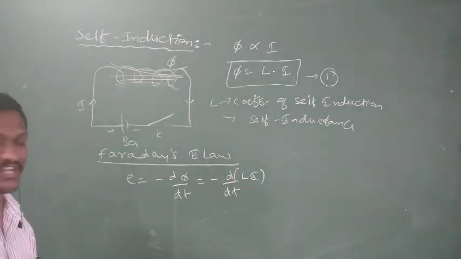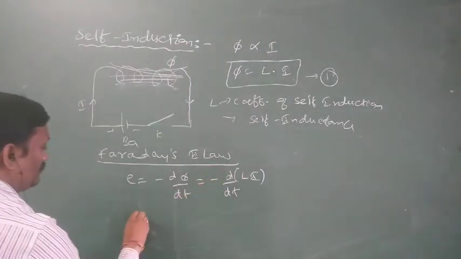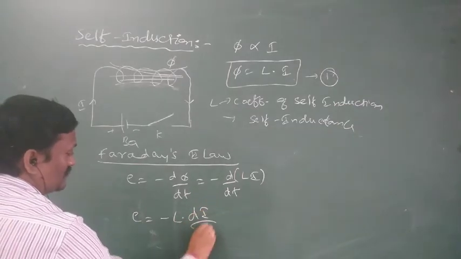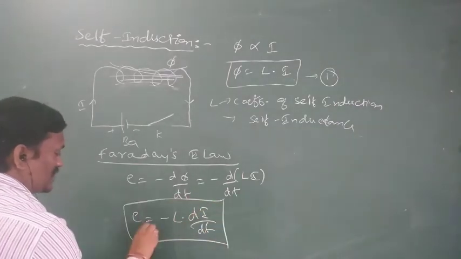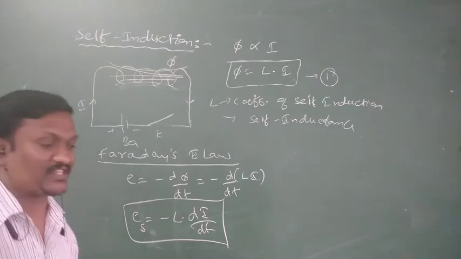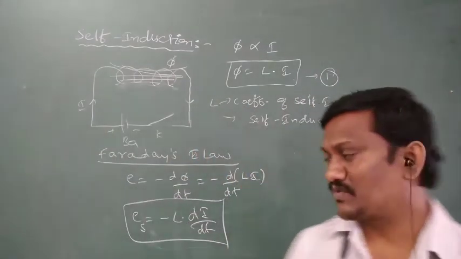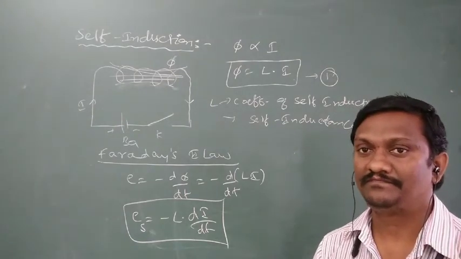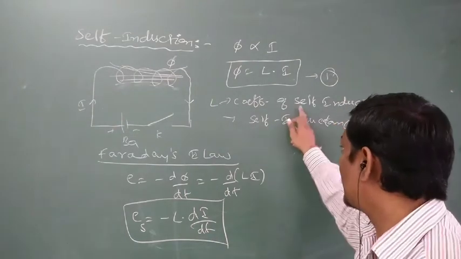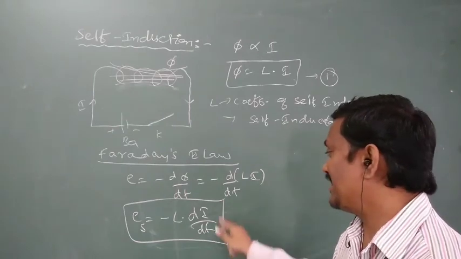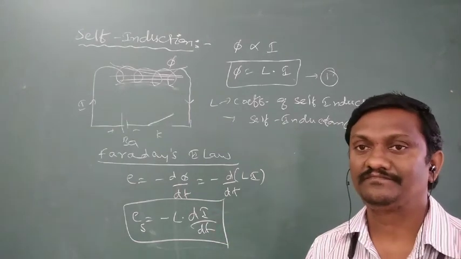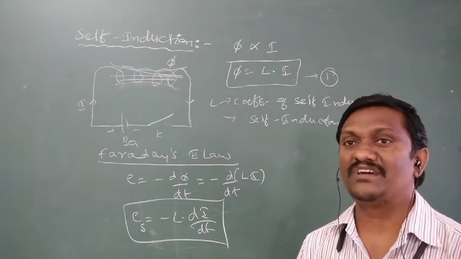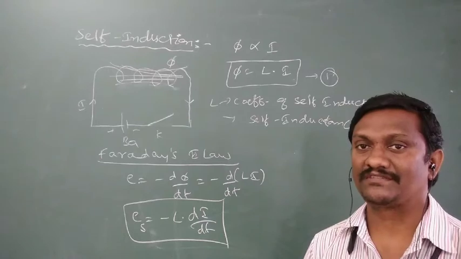Here L is a constant, so the L value goes outside. E is equal to minus L into di by dt. It is the expression for induced EMF in self-induction. L means coefficient of self-induction, or self-inductance. di by dt means the rate of change of current. If the rate of change of current is more, the induced EMF is also more. If the rate of change of current is less, the induced EMF is also less.